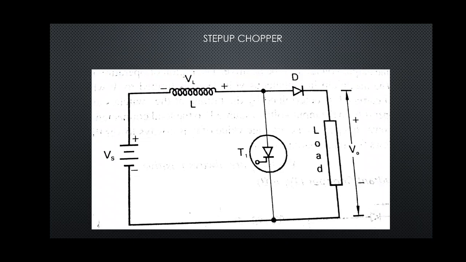So the output voltage will now become V0 equal to Vs plus VL, that is supply voltage plus voltage across the inductor. So the chopper produces output voltage more than the input, and hence the name step up chopper. So this is how the step up chopper works.